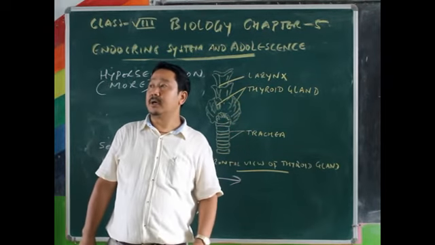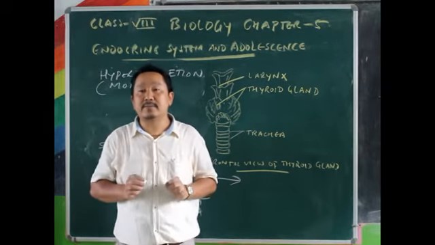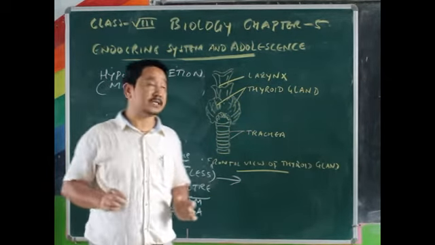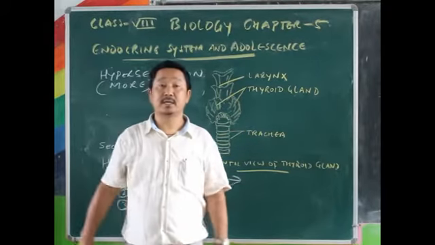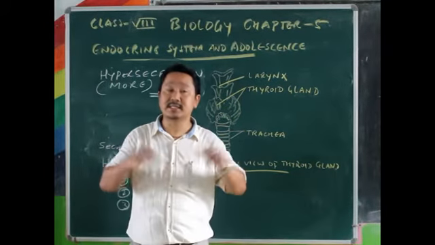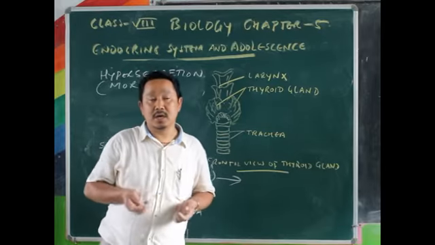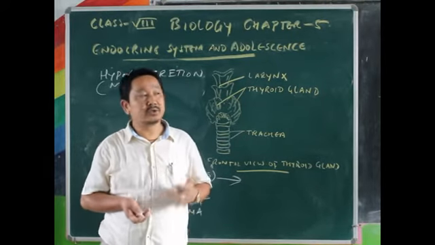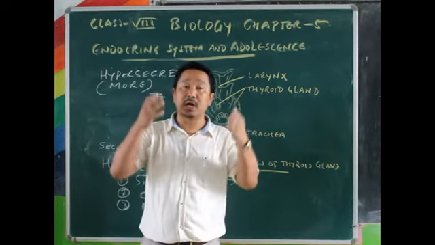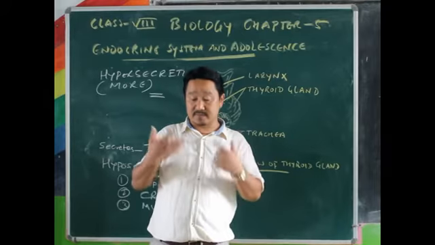And your metabolic rate will be increased. Metabolic rate will be unnecessarily increased. What do you mean by metabolic activities? Metabolic activities means all the chemical reactions taking place in the body.